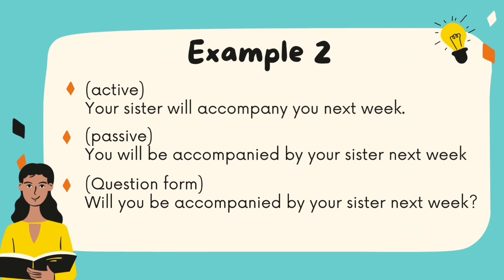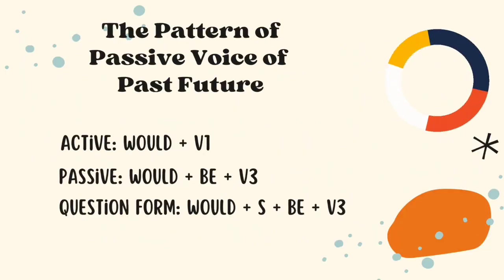Next, in the second example, in the active, your sister will accompany you next week. In the passive, you will be accompanied by your sister next week. And how about the question form? Will you be accompanied by your sister next week?